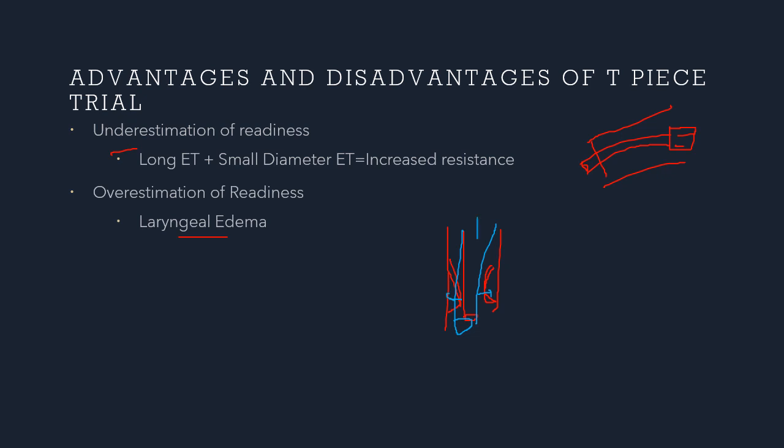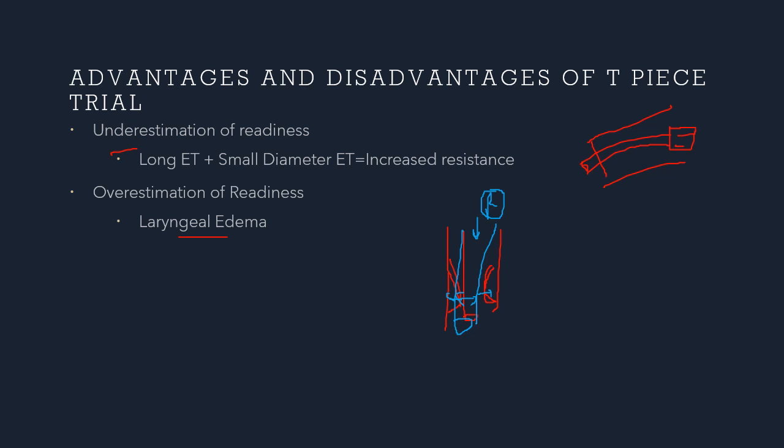Actually, the resistance is reduced, isn't it so? The resistance is reduced compared to when the patient is not intubated, because your ET tube keeps the airway open. So in this case, it will look as if the patient is ready to be extubated because the patient is able to breathe through the ET tube. But once extubated, this laryngeal edema or the tracheal wall, which is already floppy, is going to collapse upon itself, resulting in an extubation failure.